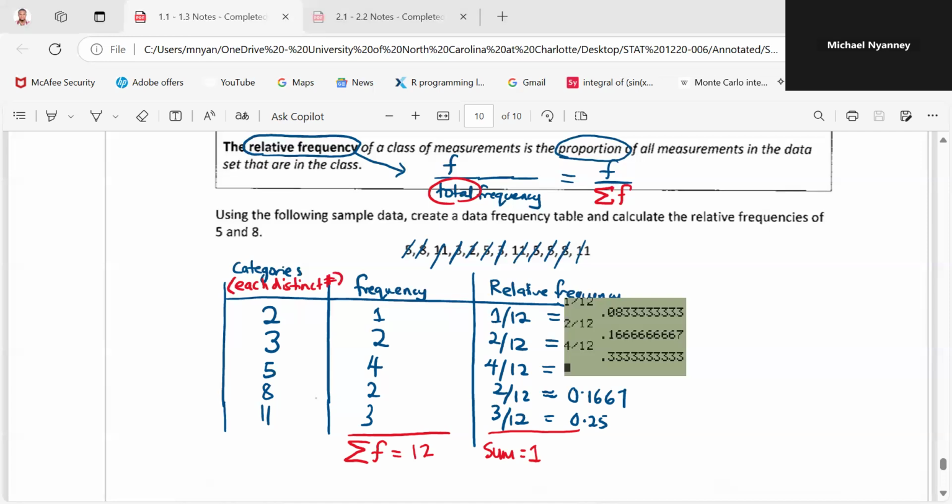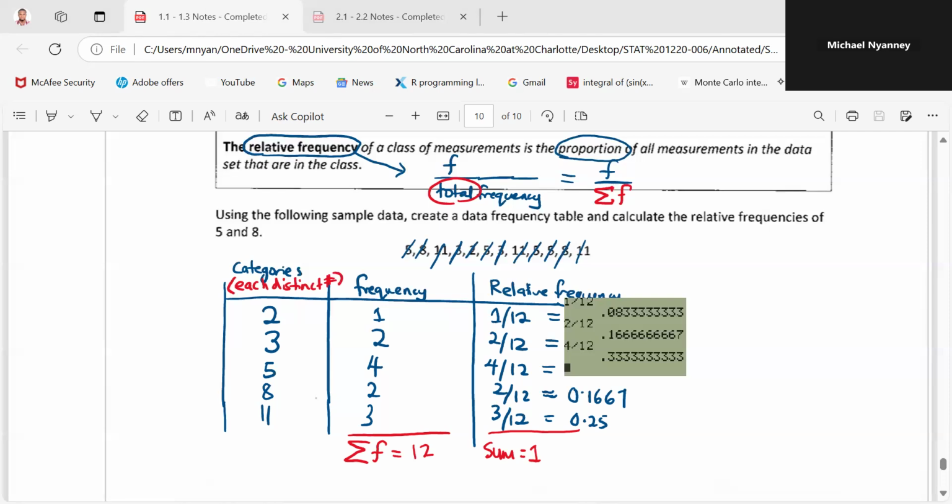The number of data points you are seeing here should correspond to your sigma f. You sum all these. So what proportion does 2 take from this total number of data points? You realize that 2 takes just 1 out of 12. 3 takes 2 out of 12. 5 takes 4 out of 12. And 8 takes 2 out of 12. 11 takes 3 out of 12. So when you sum all these relative frequencies, you should get 1, or 100%. So this is your relative frequency.